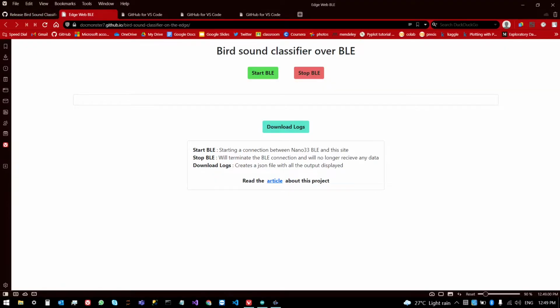To get started, you need to plug your BLE into a power source. In this case, I'll be plugging this BLE into my laptop's USB power. That is more than enough to power it. Okay, so I'll just power it, and yes, that's the sound of the BLE getting connected to my laptop.